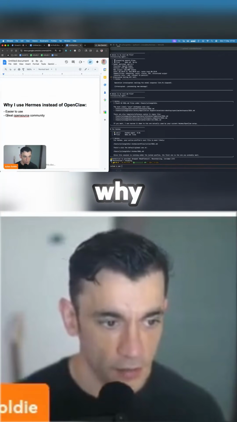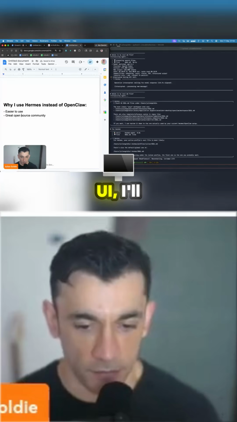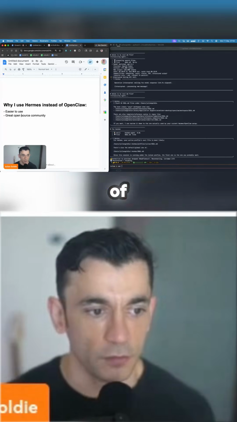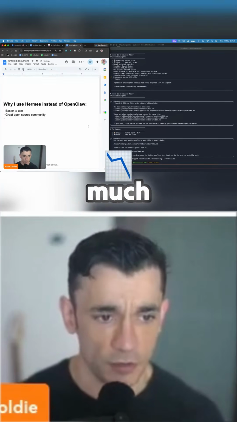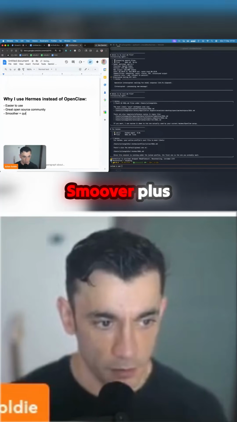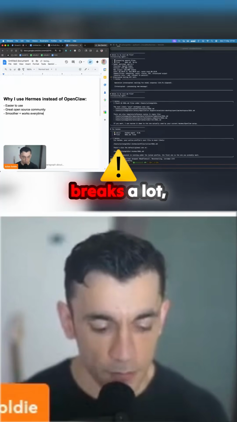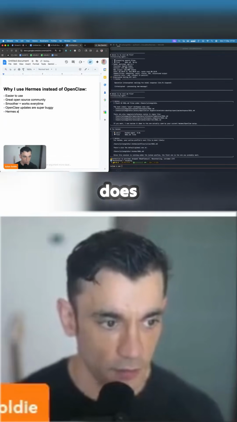So that's why you'll see, for example, I test out Multicore, I'll test out Aeon UI, I'll test out Hermes Web UI, Hermes Workspace, etc. The reason I do that is because there's loads of cool projects with Hermes. And I don't see that much coming out for OpenCore specifically. Then also what I'd say here is smoother plus works every time. Whereas, for example, OpenCore actually breaks a lot, especially with every update. And also, I just find Hermes actually does what I want.